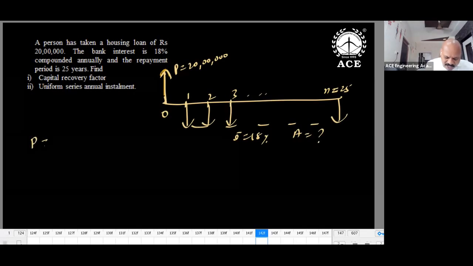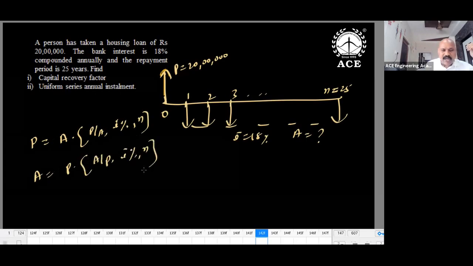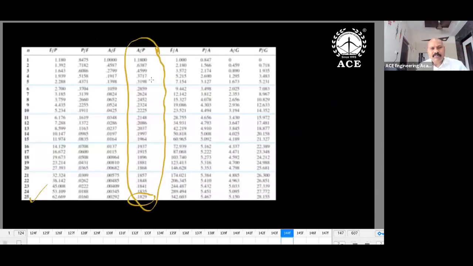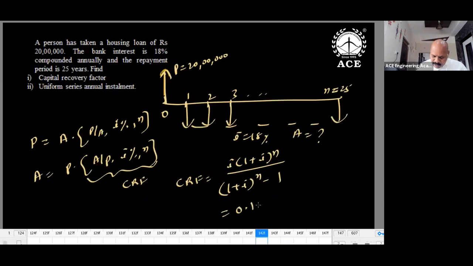So for this, what formula do I use? I know only two things: P is equal to A into P by A, i percentage n, and A is equal to P into A by P, i percentage n. So which one do I have to use? This. A I have to calculate. This is the capital recovery factor. And what is the formula for the capital recovery factor? i into (1 plus i) whole power n divided by (1 plus i) whole power n minus 1. So use this formula and get the capital recovery factor. Impossible, because for 25 years, no one can do this. Refer to tables. If you refer to tables, A by P for 25 years is 0.1829. From tables directly, the capital recovery factor is equal to 0.1829.